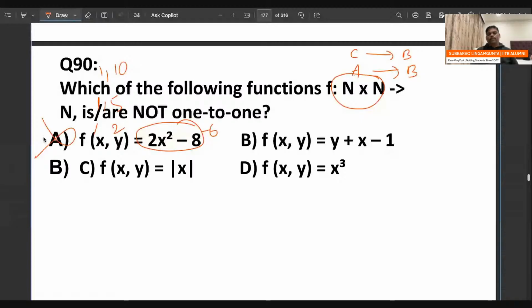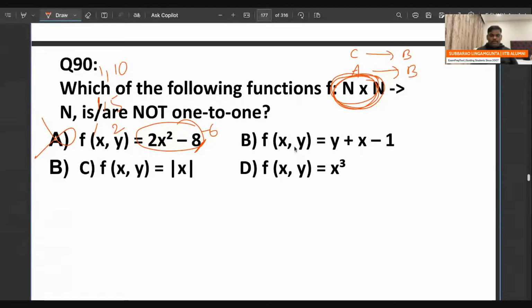Because the right result is based on X only. Y changing, right? Because remember here two people are there. N cross N. Left side is not one person. Left side two people. So A is fail. Let's go to B.